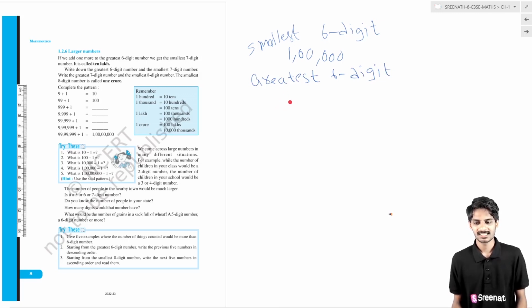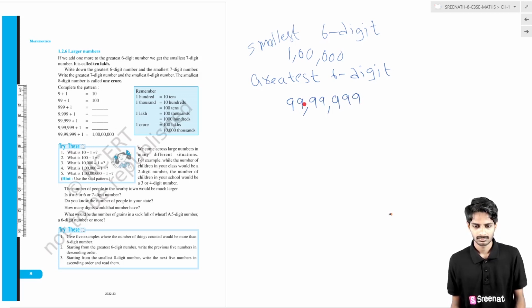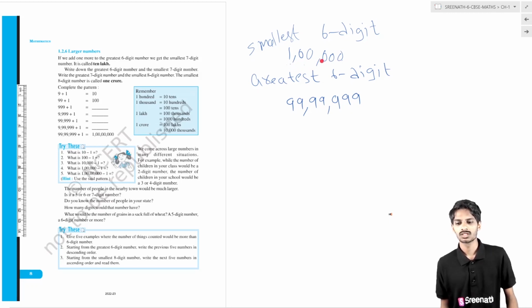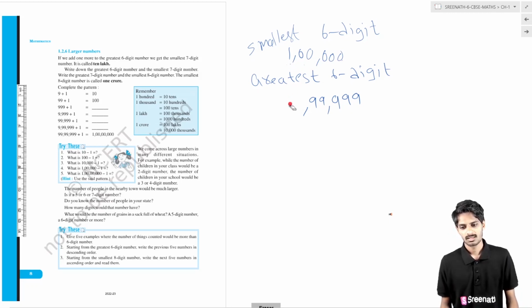It has 6 digits: 1 2 3 4 5 6. So 9,99,999. This is the greatest 6-digit number.